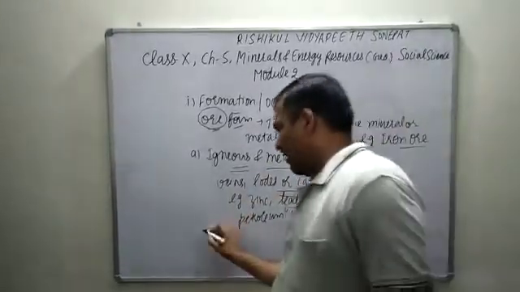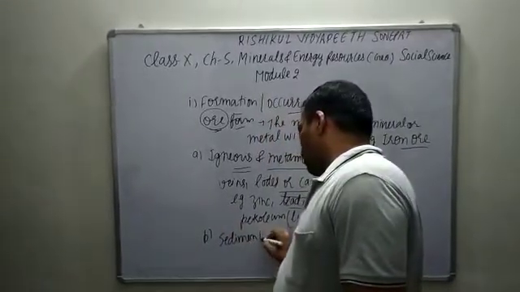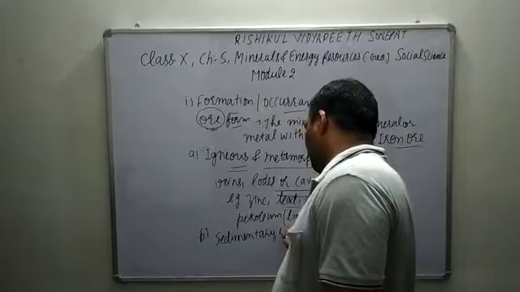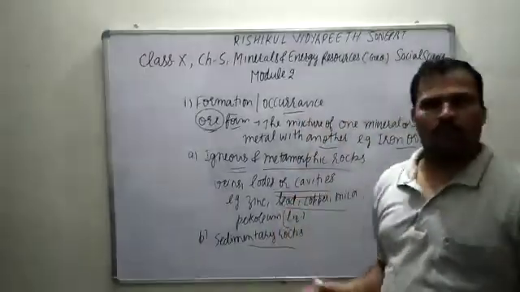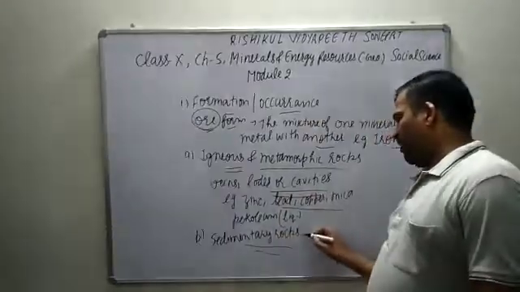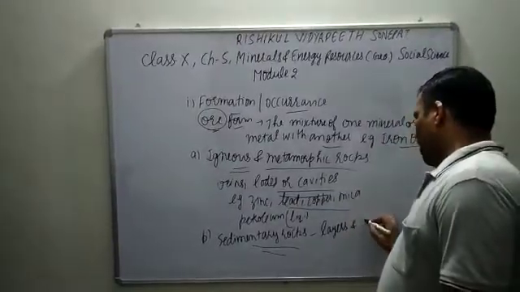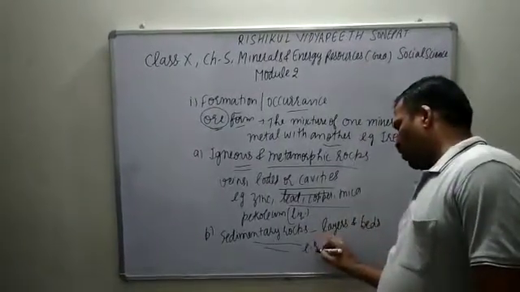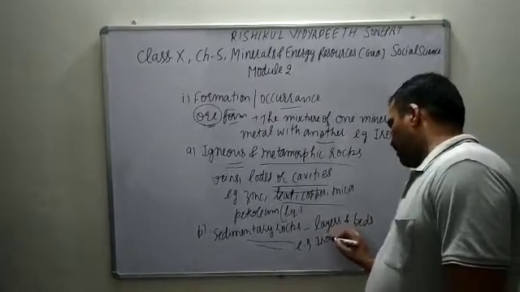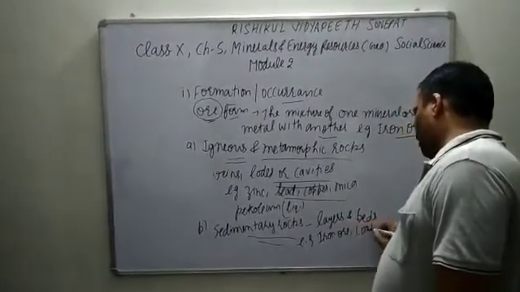Second, they are found in sedimentary rocks. Sedimentary rocks are also related to igneous and metamorphic rocks. They are found in layers and beds, which means they are found in large quantity. Like iron ore and coal, they are found in layers.